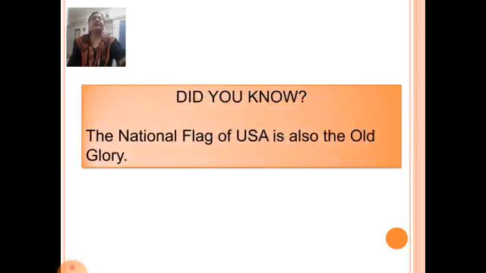Now let us see a fun fact. The national flag of USA is also called the Old Glory.